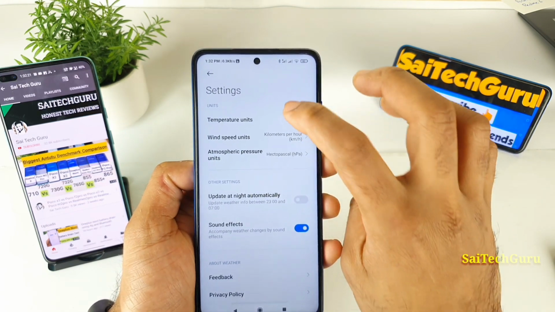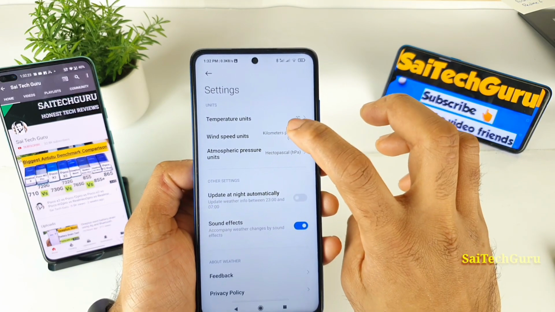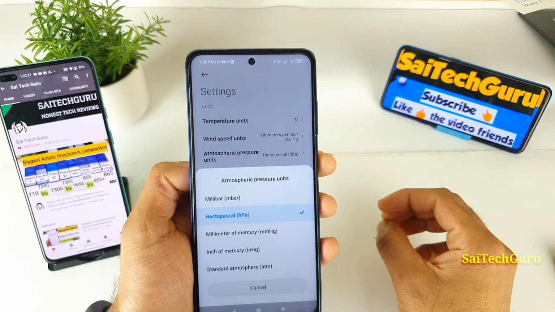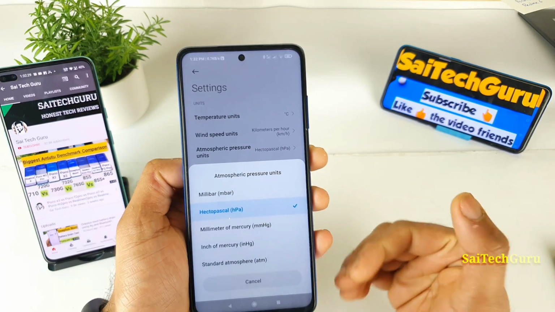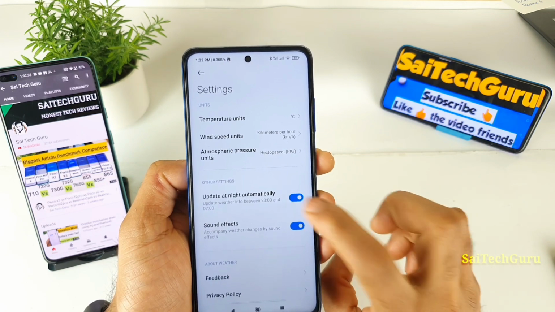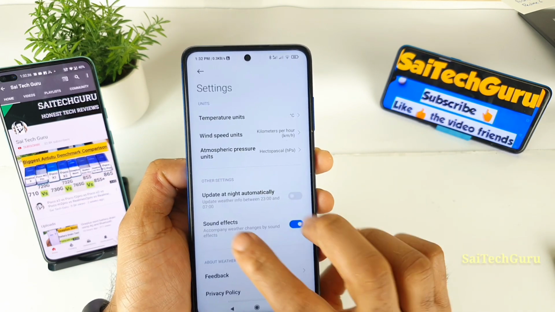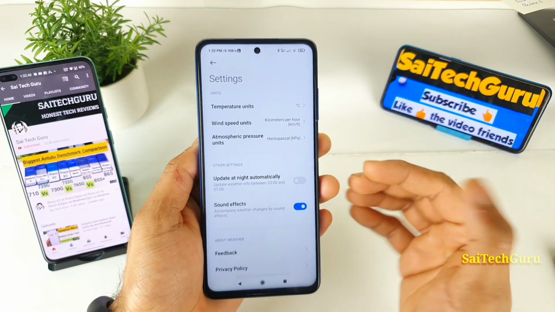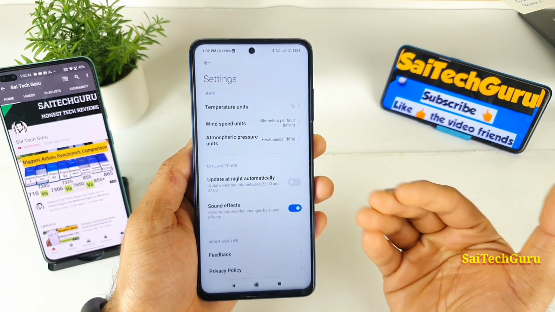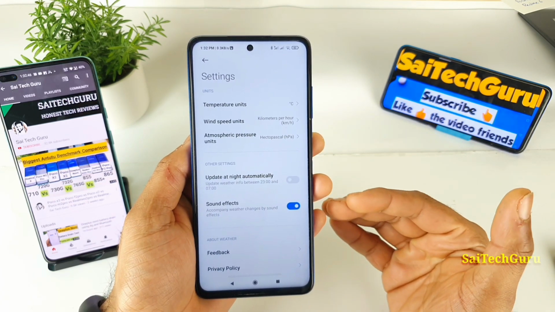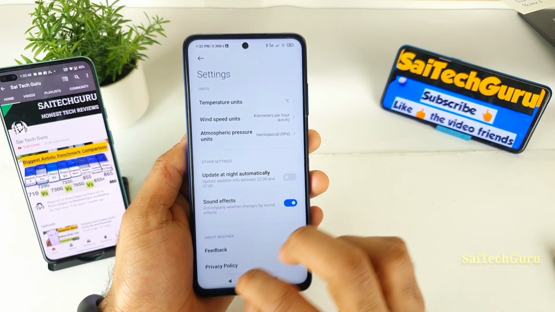In the settings you do have the option to change the temperature units and even the wind speed, what type of measurement you want, even the atmospheric pressure units as well. As you can see, update at night automatically. If you want, you can enable that option as well. There is no other option of enabling it for every interval. I wish there was an option for refresh every 1 hour, refresh every 2 hours, that kind of option, but it's not present. So there is only update at night available.